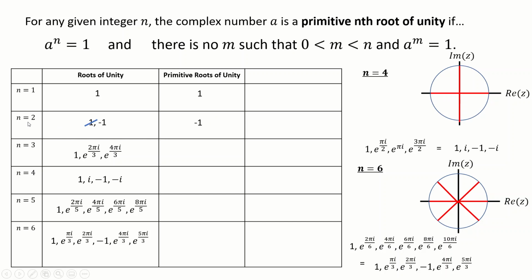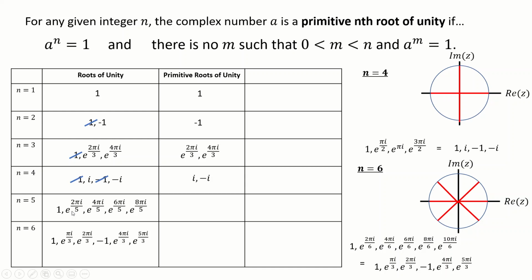Note here, n equals 2 does not mean I need two primitive second roots of unity. In fact, the number of them is something we're going to have a look at in the rest of the question. Here there's only one. Alright, next one. I've already had 1. I've not had these complex numbers yet. I know they're not 1 or -1 because they have an imaginary part. So these two are going to be primitive third roots of unity. n equals 4, I've had 1 already. I've had -1 already, but I've not had i and -i, so in there you go.